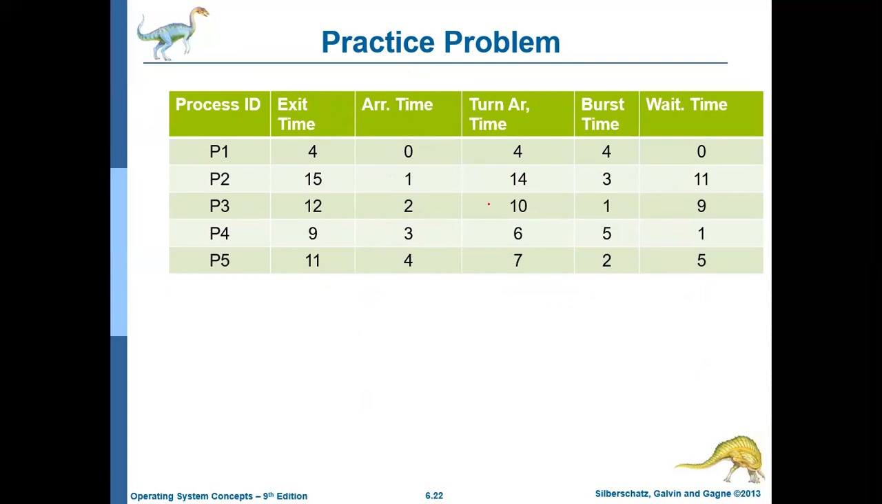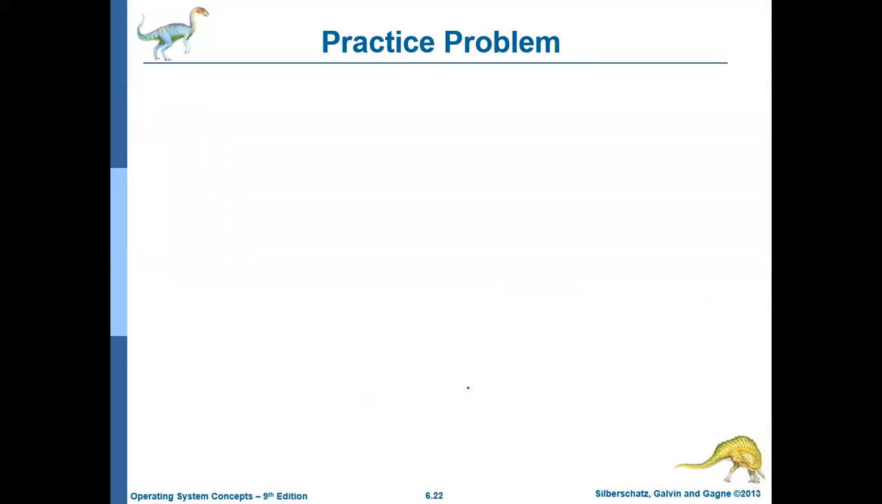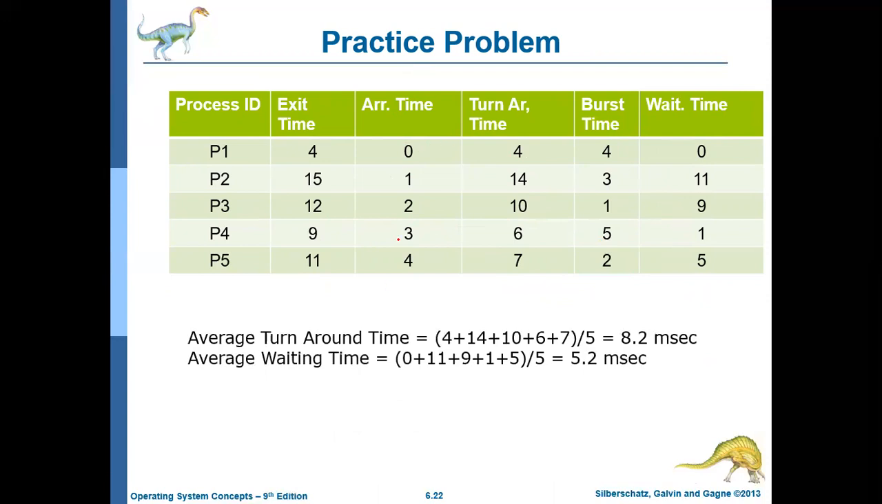Then we need to calculate waiting time. Waiting time is turnaround time minus burst time. The burst time is again available in this table: 4, 3, 1, 5, 2. From this you can calculate the waiting time: 4 minus 4 is 0, 14 minus 3 is 11, and so on. Now from this table you can calculate the average turnaround time and the average waiting time by adding the values and dividing by 5, which gives 8.2 milliseconds and 5.2 milliseconds.